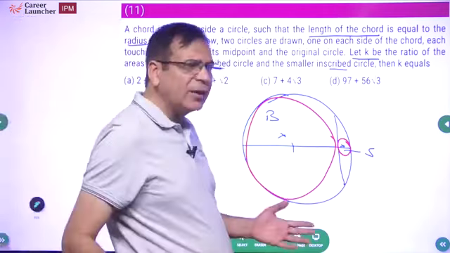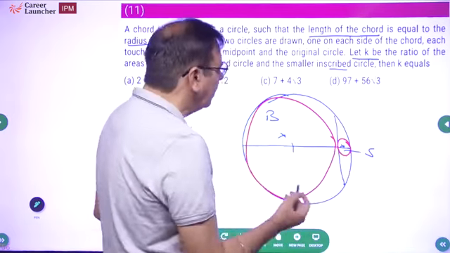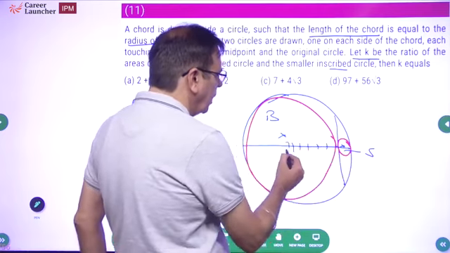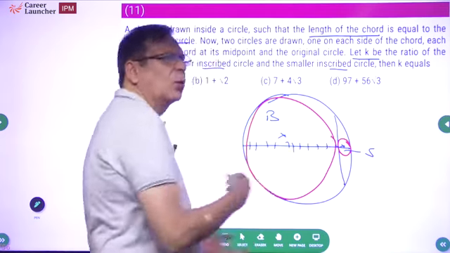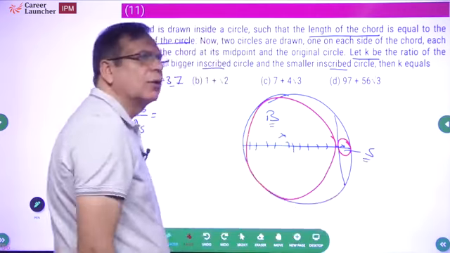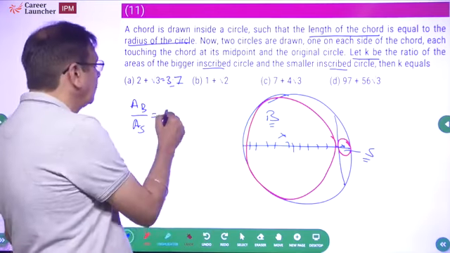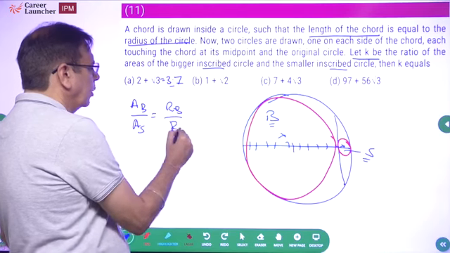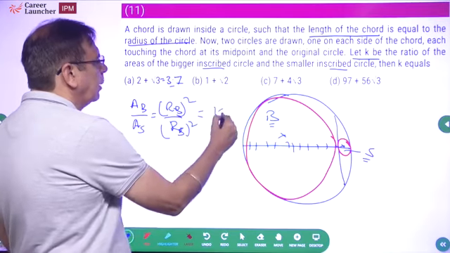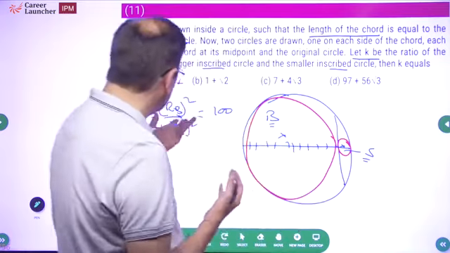No, let's look at what the radius ratio is. If this is the diameter, this looks like at least 7-8 times. Let's approximate. So if I say this, 1, 2, 3, 4, 5, 6, 7, 8, 9, maybe about 10 times. The radius of the bigger circle is approximately 10 times the radius of the smaller circle. It could be wrong, but let's go by this. The ratio of areas is the ratio of the radii squared, which is about 100. The radius of the bigger circle is approximately 10 times the radius of the smaller circle, so the ratio of area should be 100.